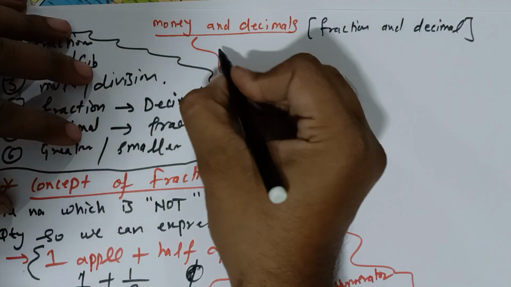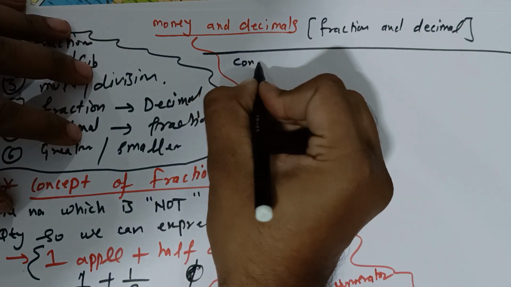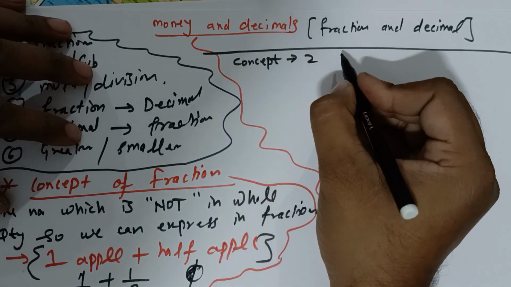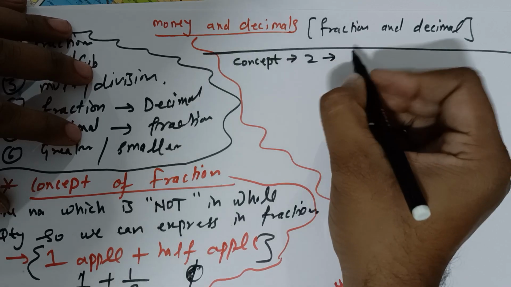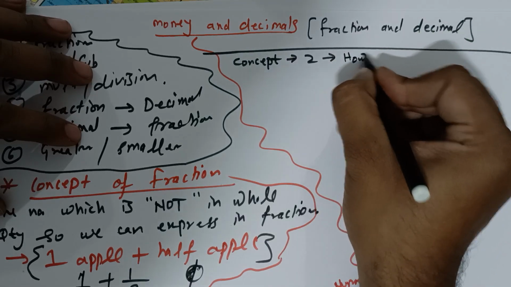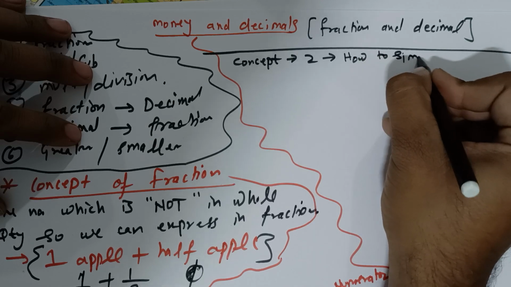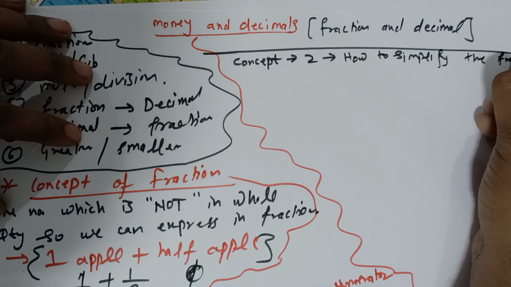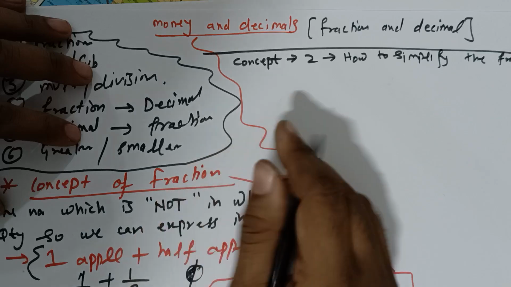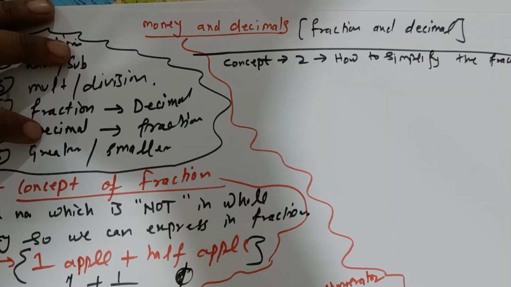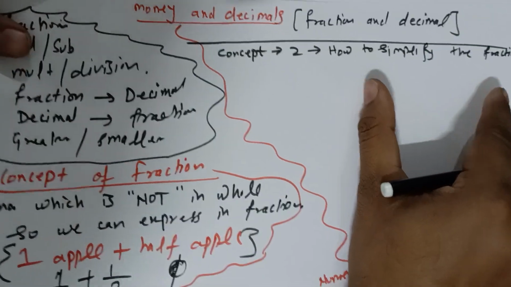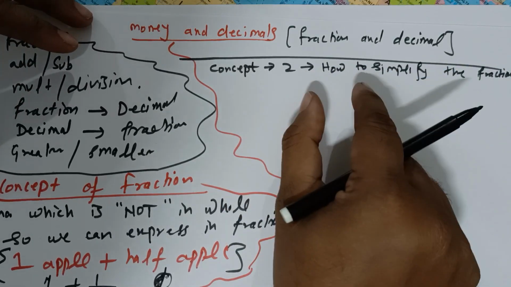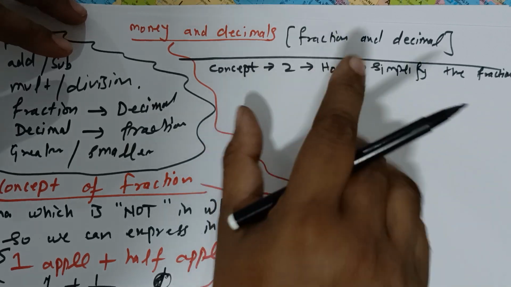The next concept, concept number 2. Concept 2 says how to simplify the fraction. This is a very important topic, how to simplify the fraction, because in your first question, through this method we will solve your question.